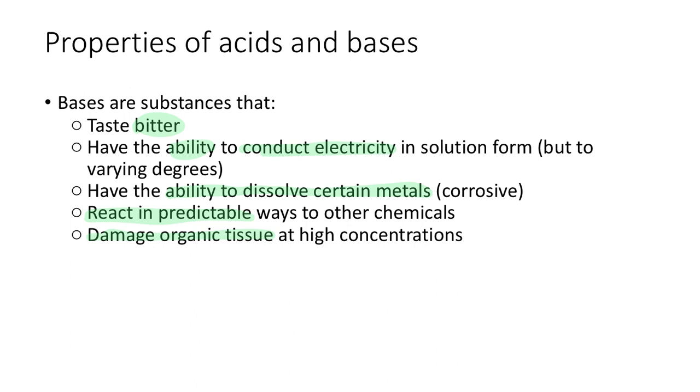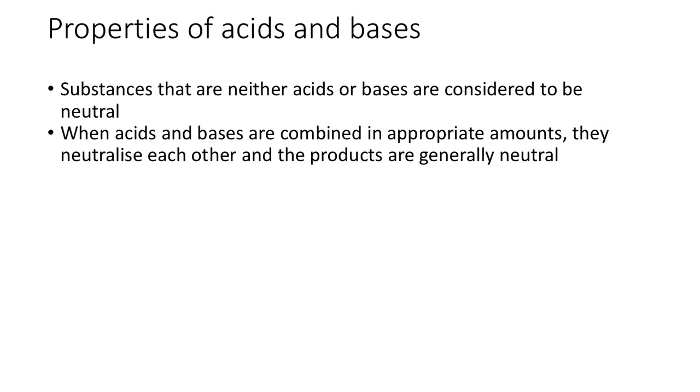Finally, substances that are neither acids nor bases are considered to be neutral. That's what we call substances that are not acidic or basic. And when acids and bases are combined in appropriate amounts, they neutralize each other. The products that are formed are generally neutral.